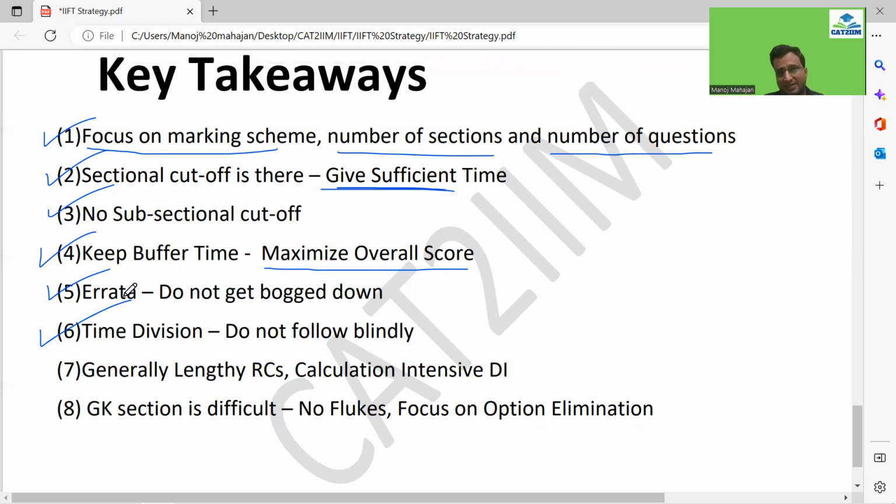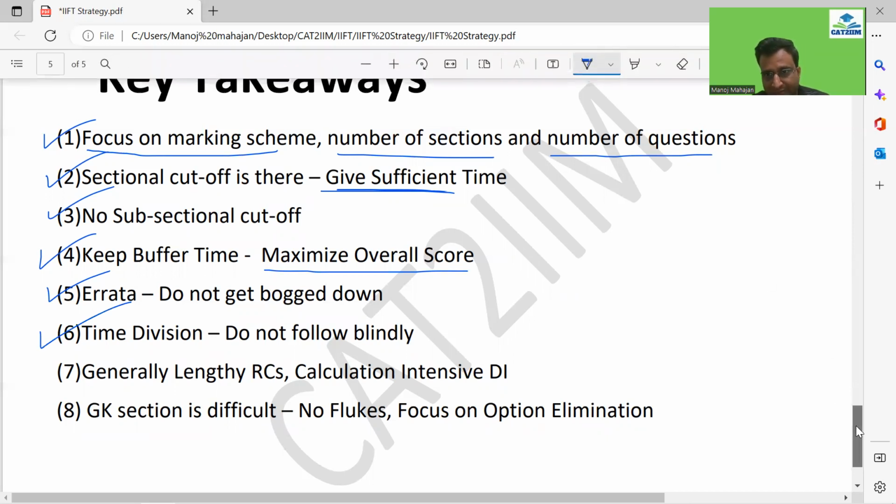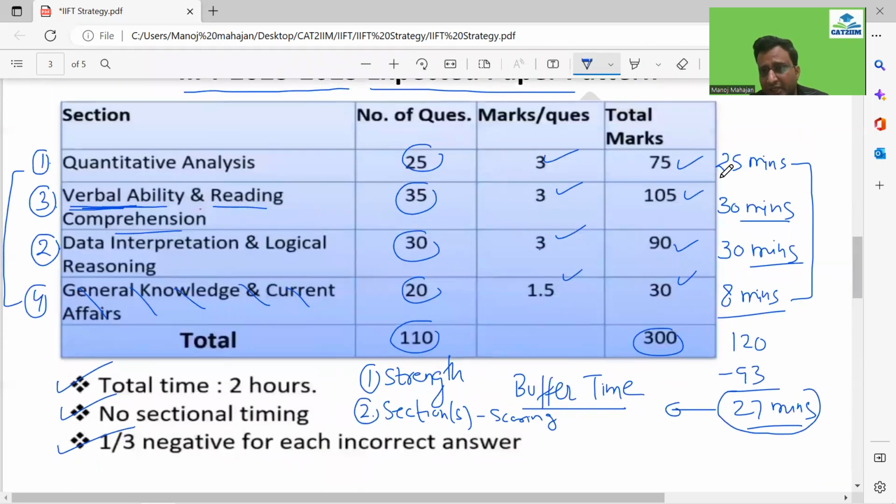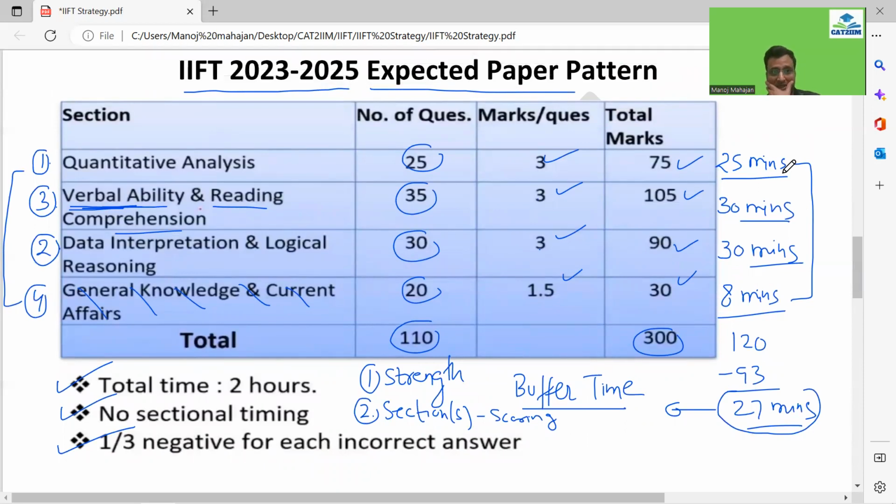What I mean is, guys, let's say I told you 25 minutes you have to spend around in the quant. Definitely in 25 minutes, you would be surely able to clear the cutoff, right? Whether it is on the easier side, or on the moderate side, or maybe on the difficult side, right? But maybe if you feel that the quant is horrible, and you know that the cutoff will be bound to go much lower, then not necessarily that you spend around 25 minutes.